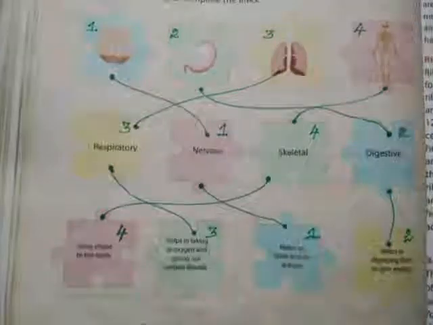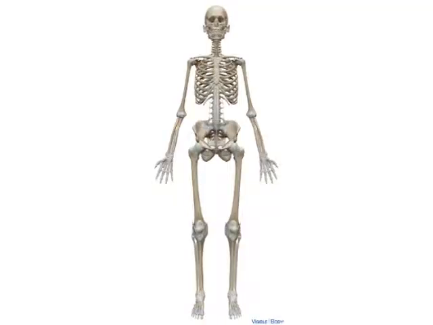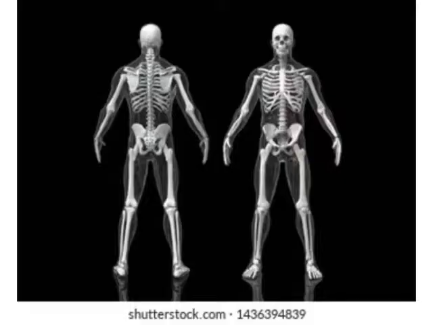So next we will see in detail about the skeletal system and the nervous system. The first one is the skeletal system. The skeletal system is a framework of bones, or we can call it a skeleton, which gives support to our body.